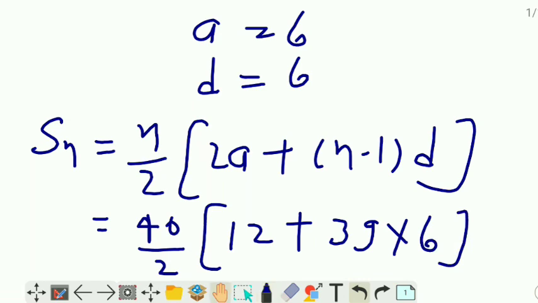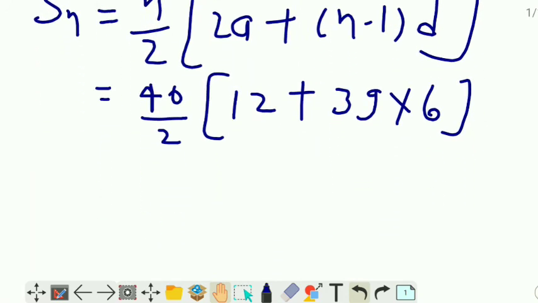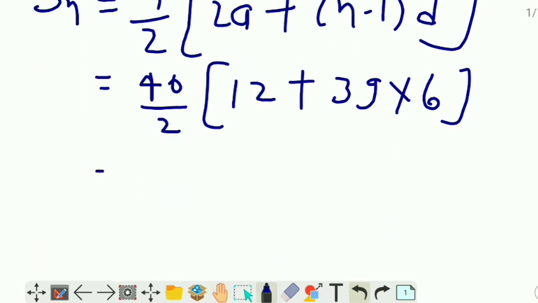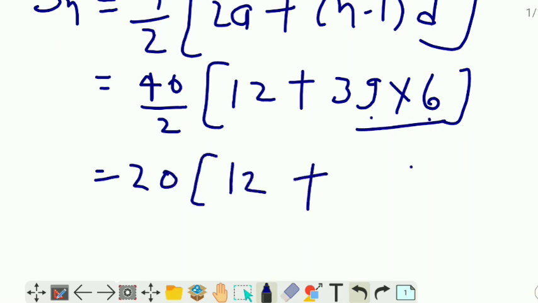Any problem? Check it once again. 40 is n here, it is given. A is 6, so 2 sixes are 12, n is 40, 40 minus 1, 39 into 6. Now solve it.